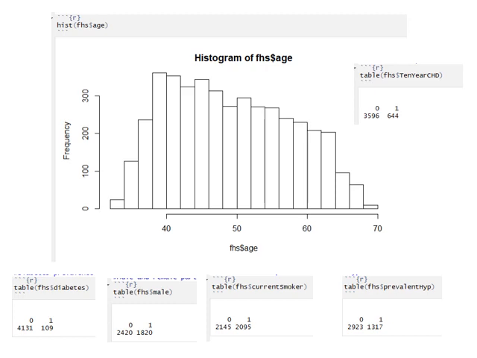Also, we can see we have 644 participants with CHD events, and also 109 participants have diabetes, and among them 1,820 participants are male, the rest of them are female, and nearly half of them are cigarette smokers, and the prevalence of hypertension is about 1,317.